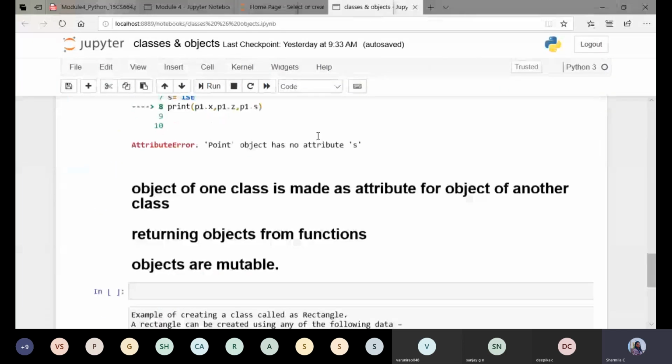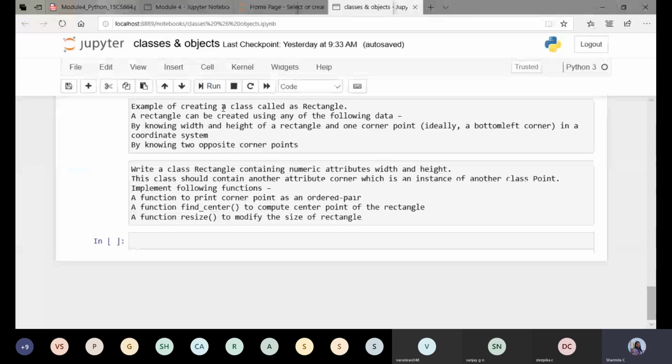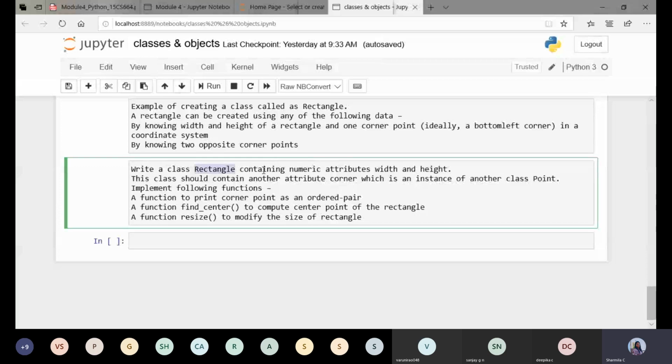Now coming to that, this is what we are doing here. With respect to this rectangle, write a class Rectangle containing the numeric attributes. What are the attributes? One is width, the second one is height. This class should contain another attribute, the corner, which is an instance or an object of the class Point.